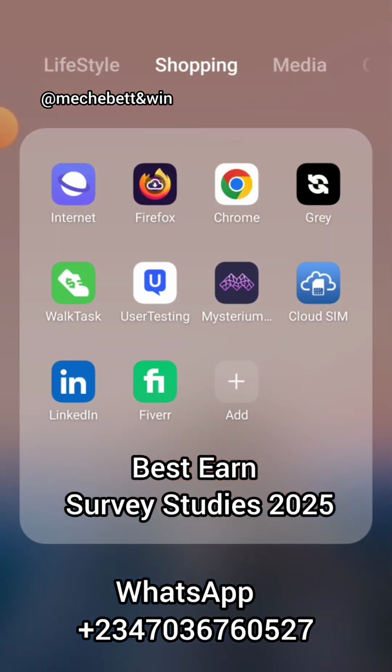After downloading it, this Mysterium VPN is the one whose subscription is 17,500, so one person cannot pay for it, but 5 people can share it. 5 people can share the VPN subscription, because it's 17,500 for a monthly subscription. They give a limit of 5 people to share it, so you should not exceed 5 people. And if you want the VPN to be stronger, 4 people is okay. But because you want the money to reduce for you, you can share it with 5 people.